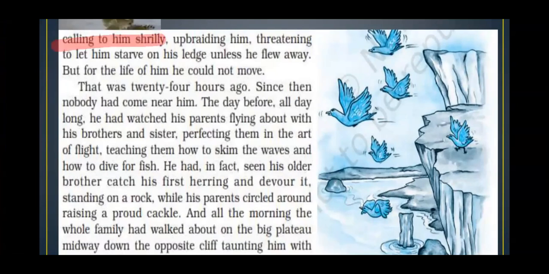They are upbraiding him. Upbraiding, please write it down. Upbraiding means to scold. They are scolding him. They are threatening that we are not going to give food to you. We are going to let you starve on the ledge unless you take your first flight. Starve means to suffer from hunger. We are not going to give you any food unless you take your first flight. But for the life of him, he was so afraid that he would lose his life, therefore he was not able to take his first flight.